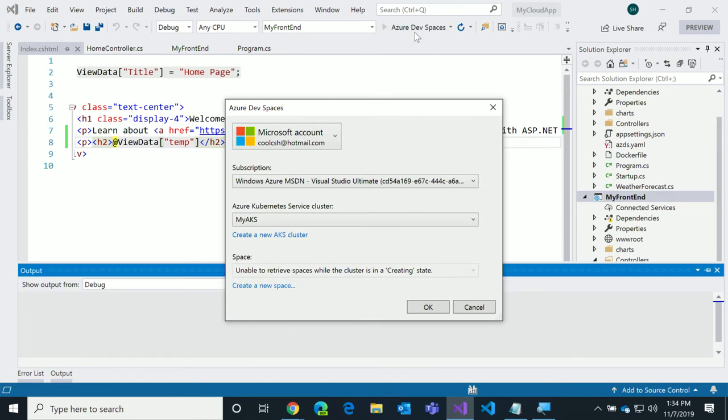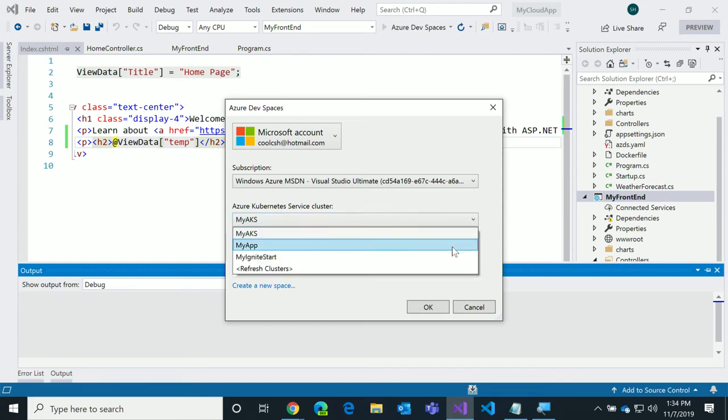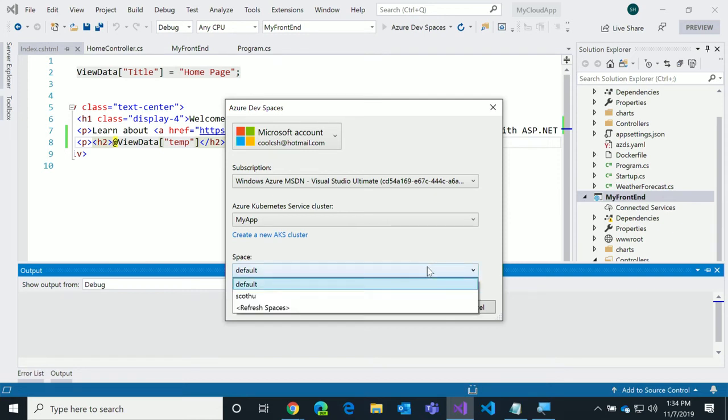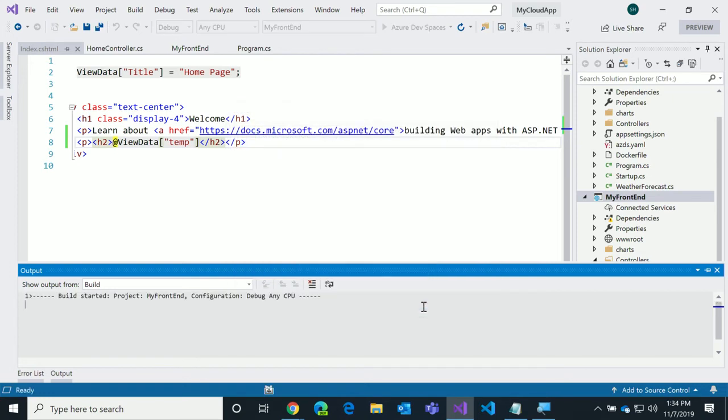And once again, DevSpace is going to recognize I've not actually registered this particular... This might be a minor bug, so I think all you have to do is select your... Actually, this is the problem. Yeah, select your... It doesn't realize what it's set up as. Yeah, so there you go.